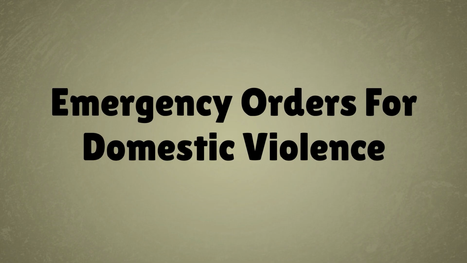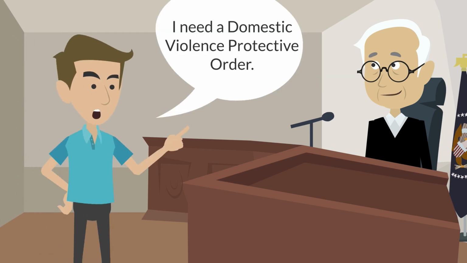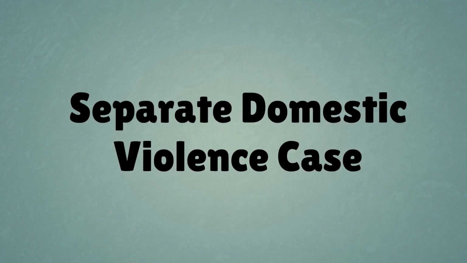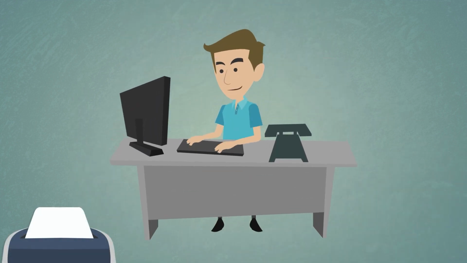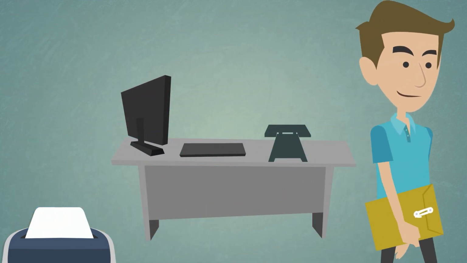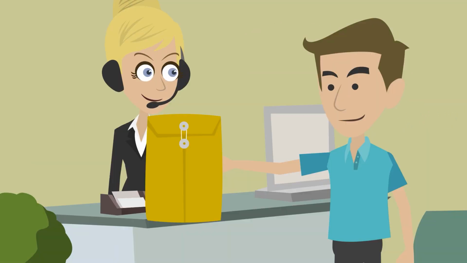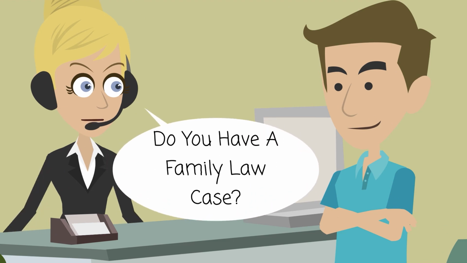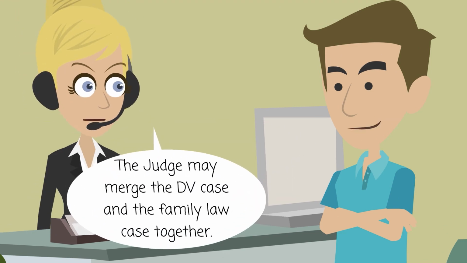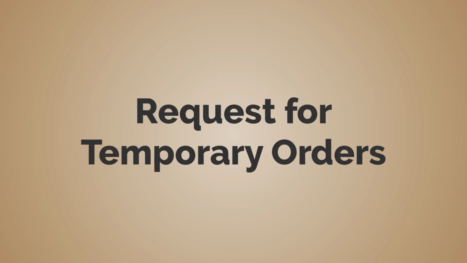Emergency orders for domestic violence. Attention! You can also obtain certain types of emergency orders under a separate domestic violence case. Generally, if there is domestic violence, the victim will file a domestic violence case and seek immediate restraining orders separate from the divorce or paternity case. The domestic violence case is normally merged or consolidated with the family law case if they are occurring at the same time.